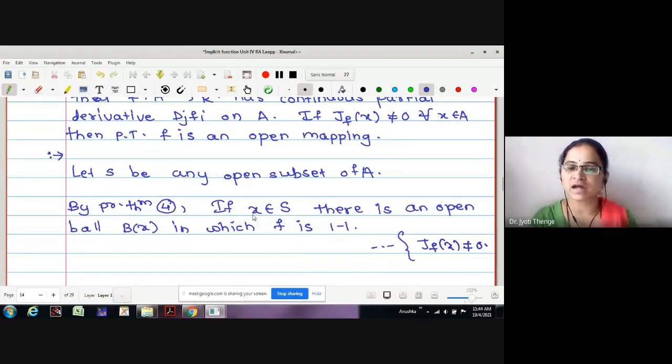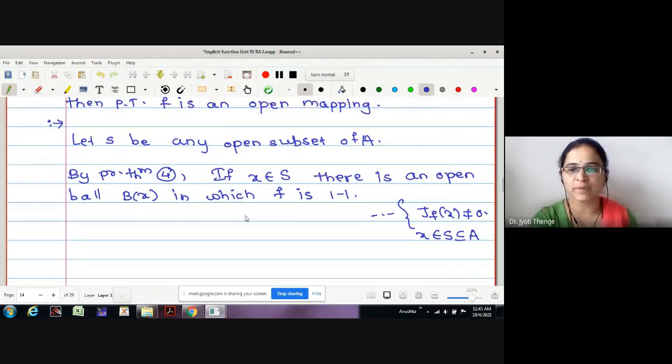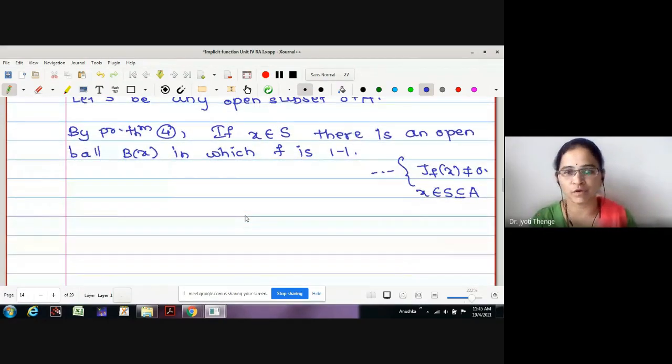Now x is started with S. We have proved, given that the Jacobian determinant is non-zero for all x in A, therefore, x is in S, where S is a subset of A, so the Jacobian determinant must be non-zero for the points in S as well. Now, by theorem number 4 we have written that there exists an open ball on which the function is 1-1.